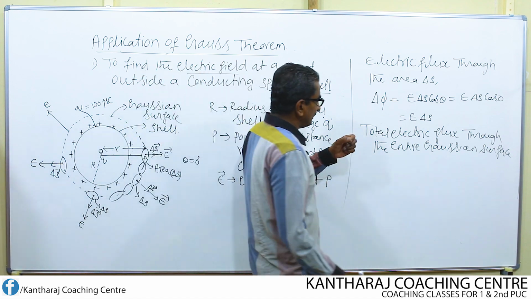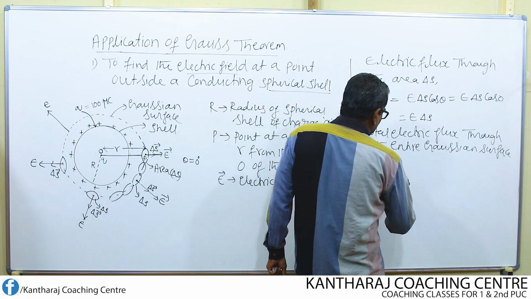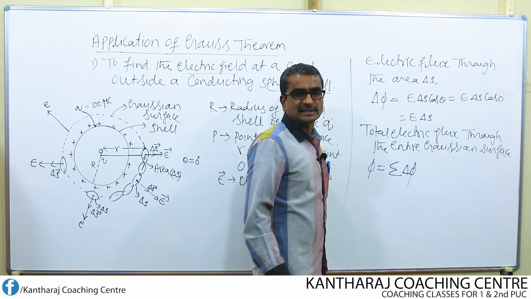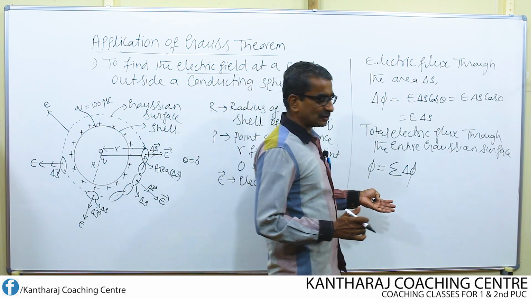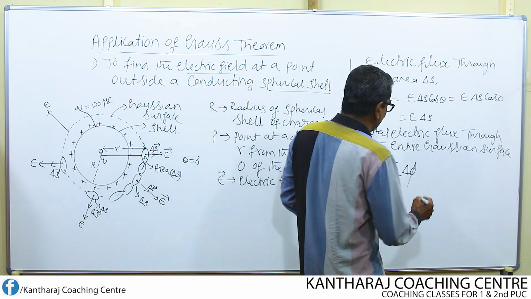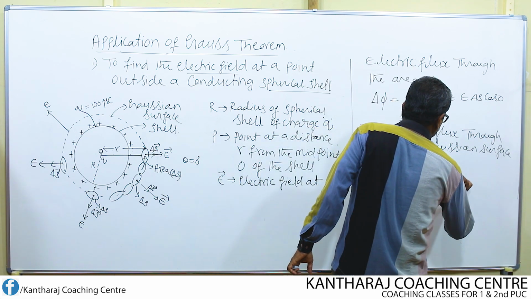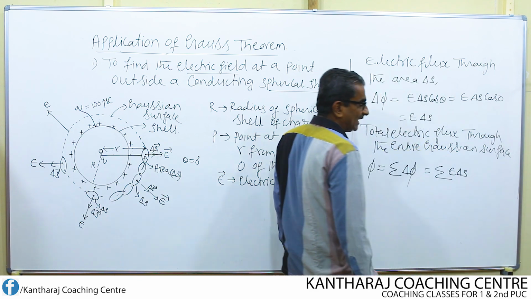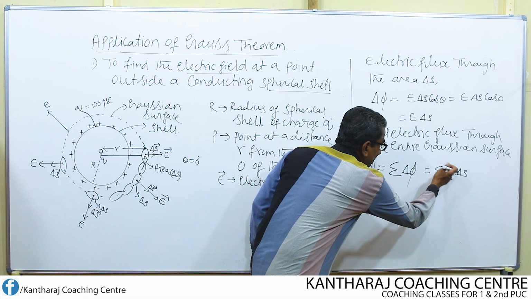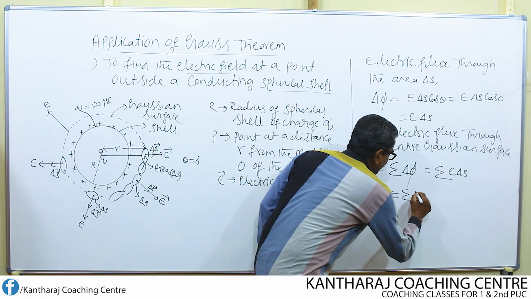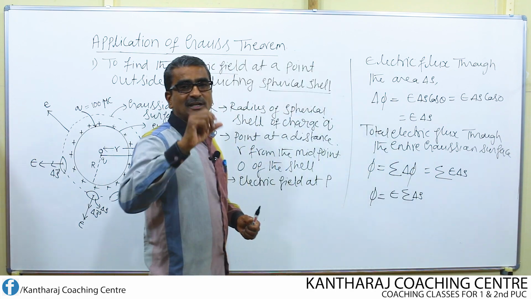If I do so, then what do I get? Total electric flux is given by phi equal to sigma delta phi. Sigma refers to total, or else I can use the integration sign also, but here I use the summation sign. Then what is delta phi now? Delta phi is nothing but E into delta S. Now phi equals, since the electric field is constant, I take it outside, E times summation delta S. That means you have to add all the small areas.